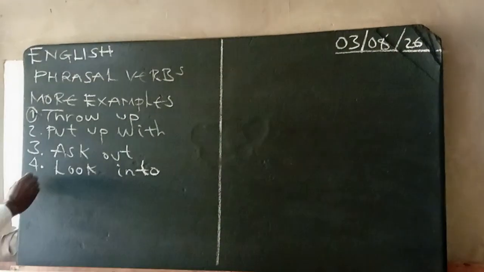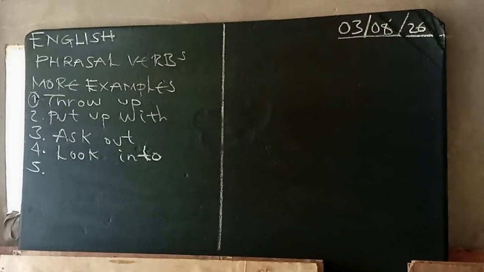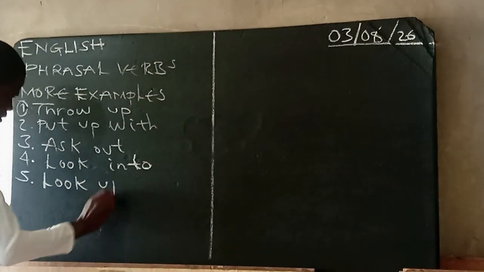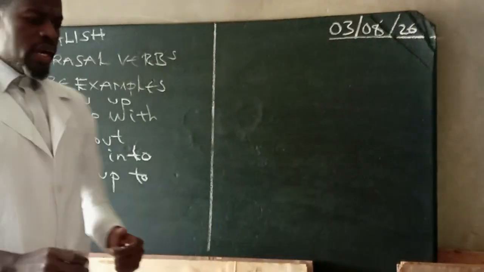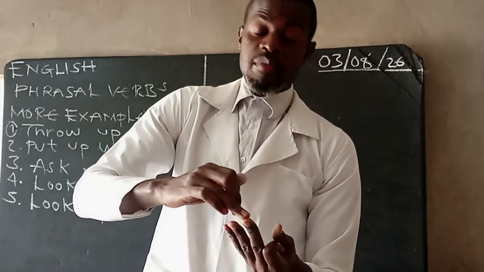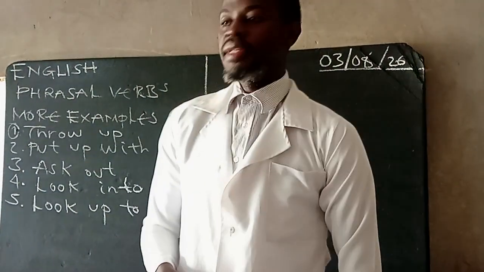Let's look at number 5: look up to. It has three elements: a verb, a preposition, and another preposition. Remember, I told you phrasal verbs may have two elements or three elements.